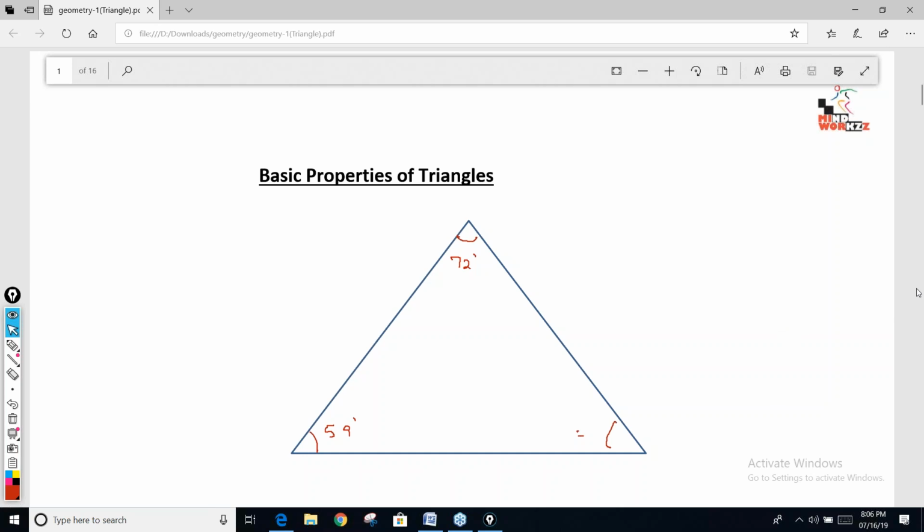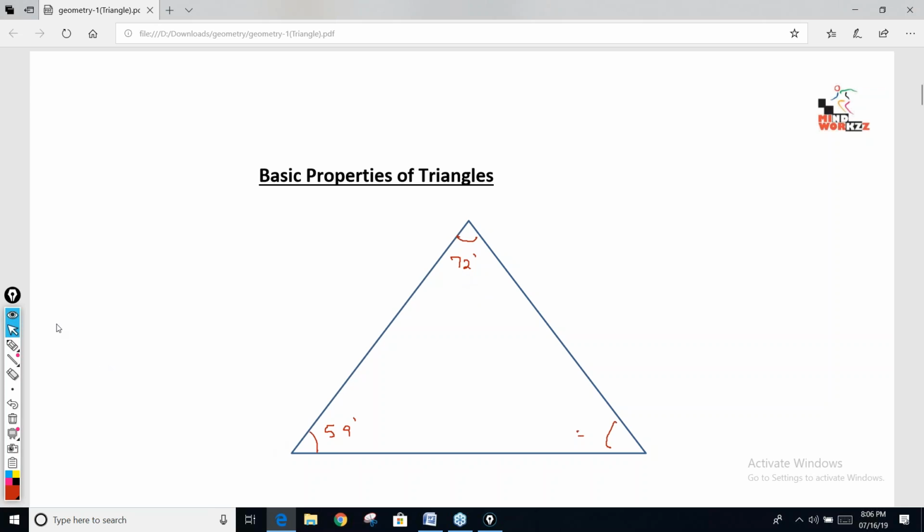Good. Two, three different answers for this simple question: 48, 59, 49. Three different answers. Simple question. Add correctly. 72 plus 59 is 131. If you add it correctly, this is 131. This angle will be 180 minus 131, which is 49, not 59. So the sum of all the angles is 180.